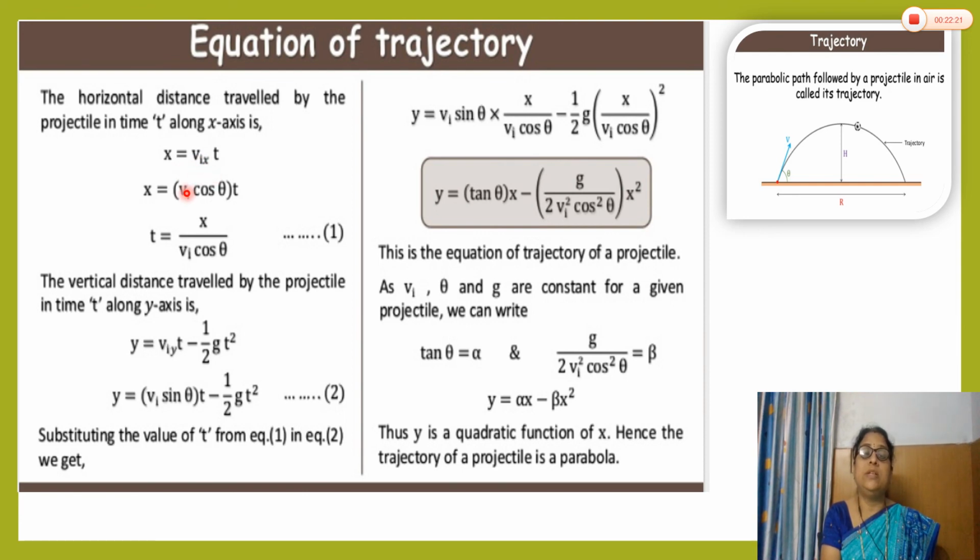Then we put the initial velocity vi cos theta. From that we find t: t is equal to x upon vi cos theta. Now at this time t, we can write the vertical distance y is equal to viy t minus half g t square. Here put the value of initial velocity viy, that is vi sin theta, into t. Now in this equation 2, put the value of t from equation 1. So you get this equation, and by rearranging you get the final equation for the trajectory.